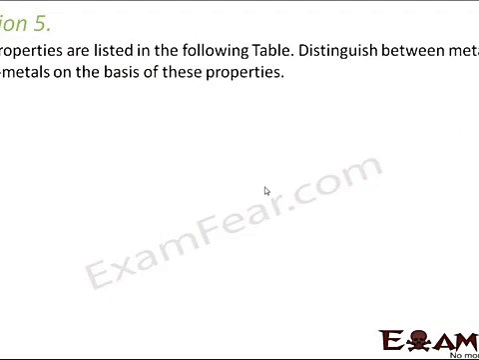Question number 5. Some properties are listed in the following table. Distinguish between metals and non-metals on the basis of these properties. So the first property is appearance. Let us say this side we will write metals and this side non-metals, and we will say for each of these properties how they differ.